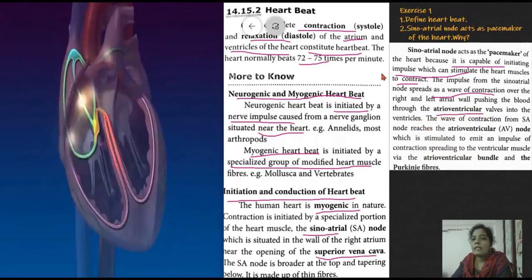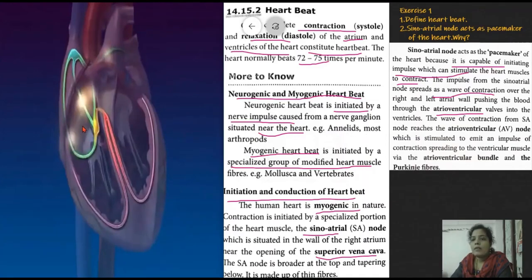Now, because of the impulse, one wave of contraction is present in this area. Because of the wave of contraction, the blood pushes through the tricuspid and bicuspid valves, so the blood enters into the ventricles. Understand now?